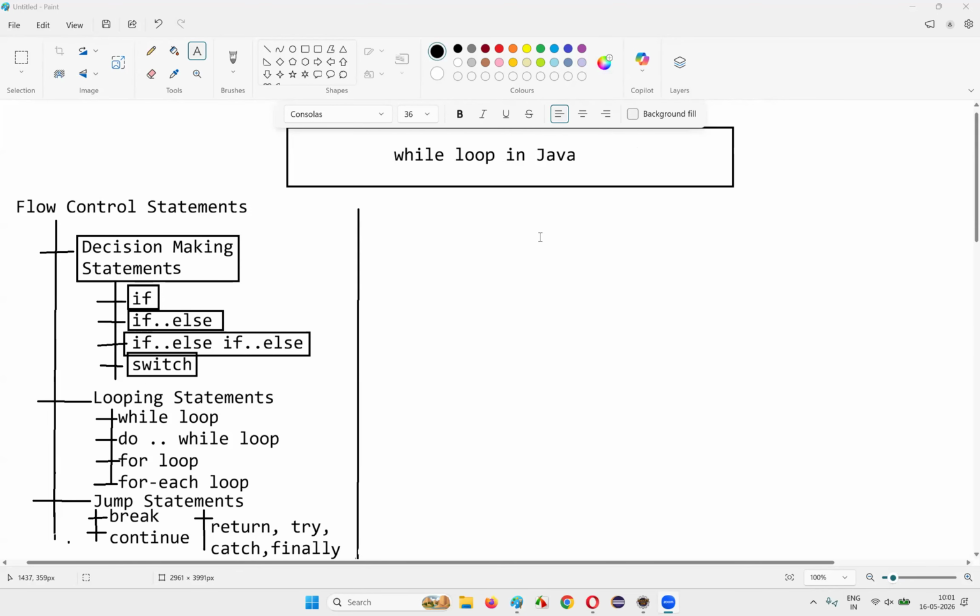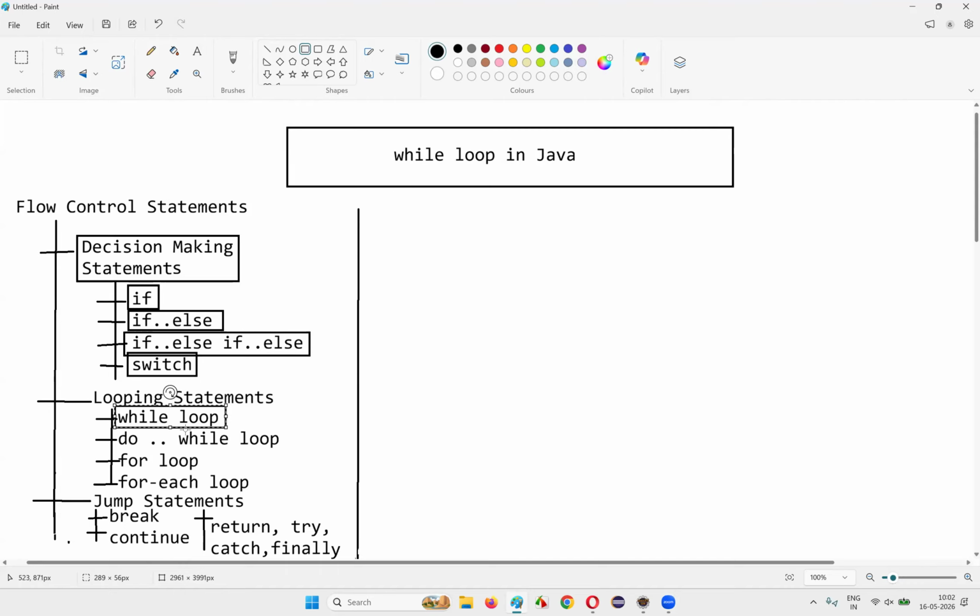In this session, I am going to explain and practically demonstrate while loop in Java. So, let's get started. While loop falls under the looping statements category of the flow control statements in Java. So, this is the first looping statement which falls under the looping statements category of the flow control statements in